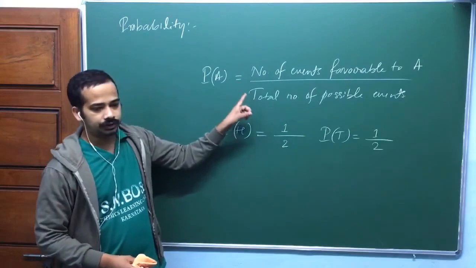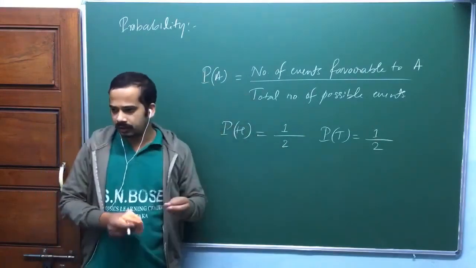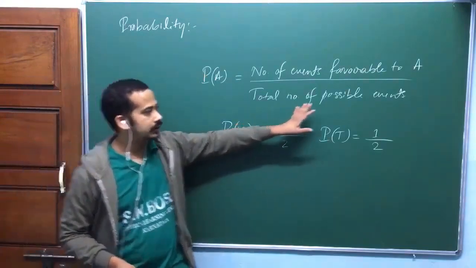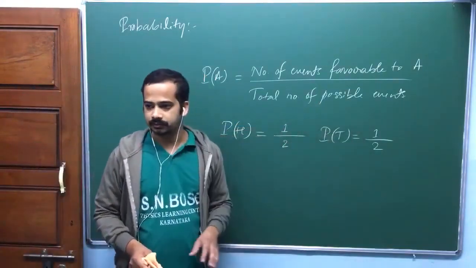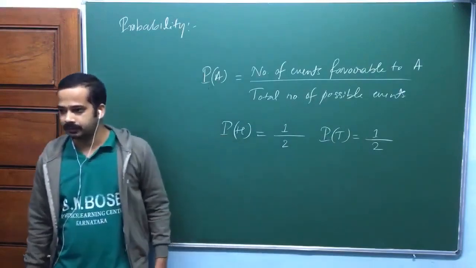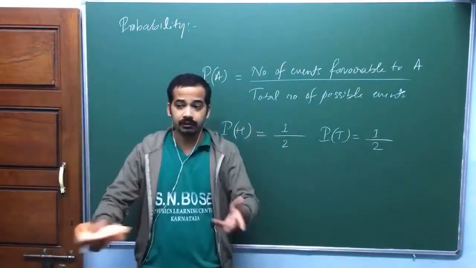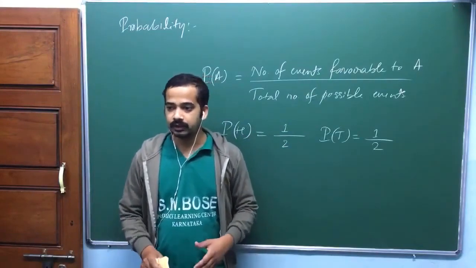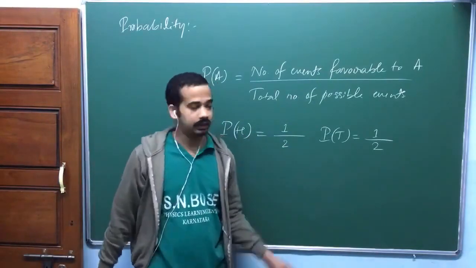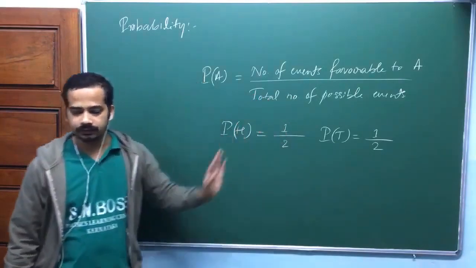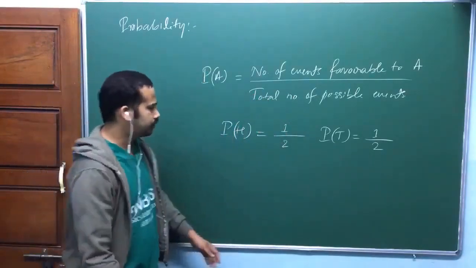So this definition is backed by one more kind of theorem or instruction. That is, if all events are equally a priori, if all events have equal probability of happening, if none of the events are more favored than other, then only you can have this definition of probability. Then you can define it like this. I hope you can do this one yourself.